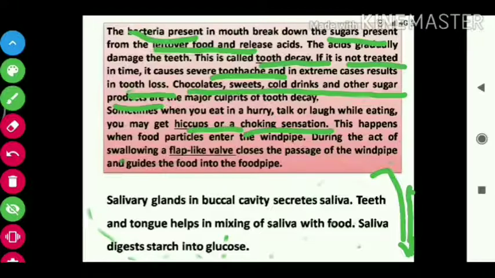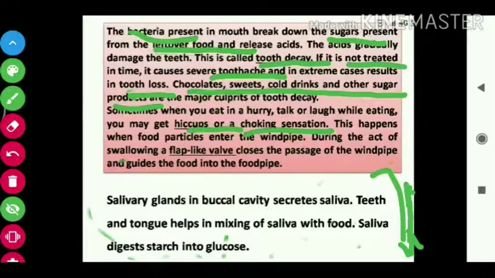So what is happening? When food is going down, sometimes when we are laughing or talking during eating, or eating hurriedly, food goes inside the windpipe, and at that time we feel hiccups, because the windpipe tries to take the food out. This process is the hiccup.